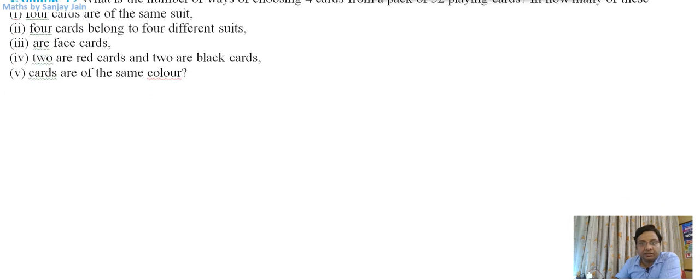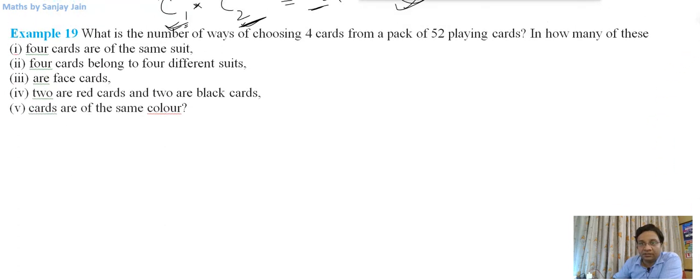Okay, so let's do this example in the next lecture, and in the next lecture we will complete the exercise also based on combinations.